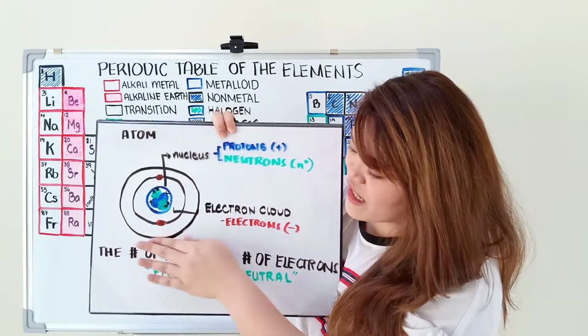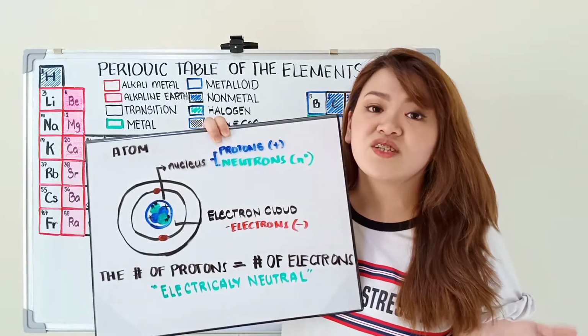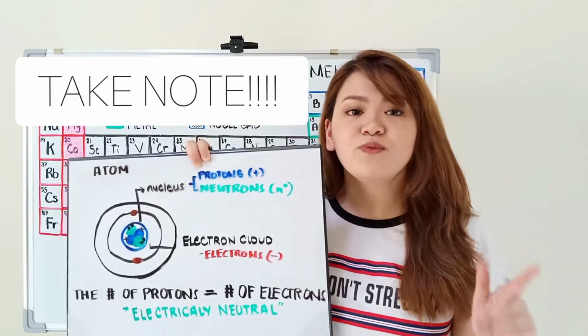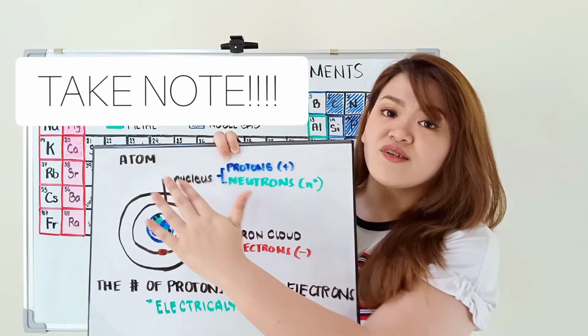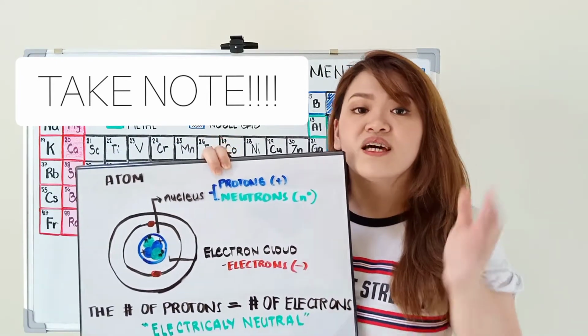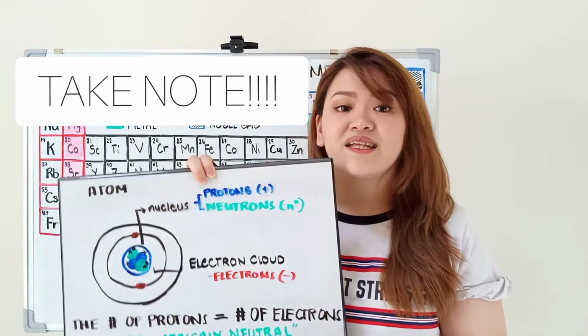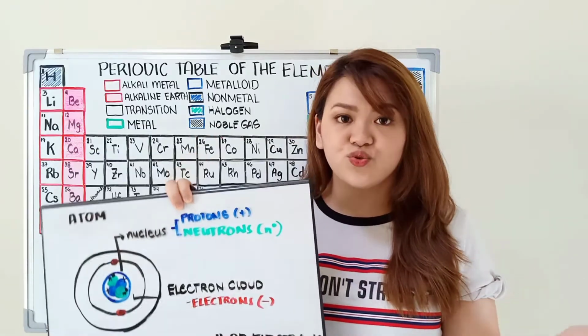Surrounding the nucleus, we have an electron cloud kung saan makikita natin yung negatively charged electrons moving freely. Always remember that the number of protons inside an atom is always equal to the number of electrons. Lagi nagbabalance yung positive and negative, kaya sinasabi natin that an atom is electrically neutral.